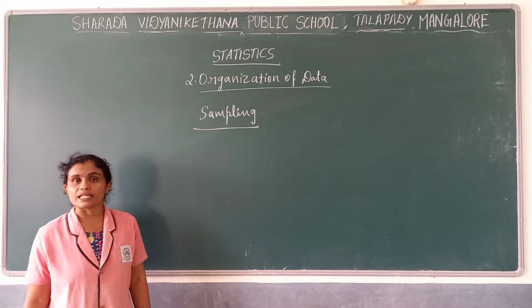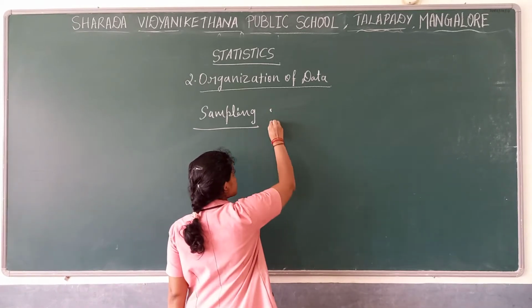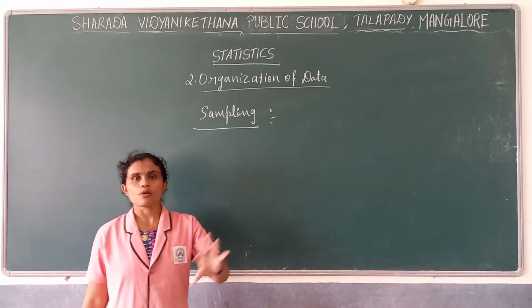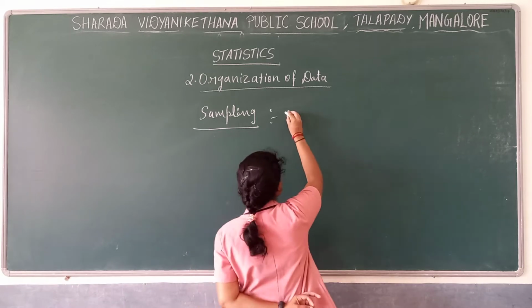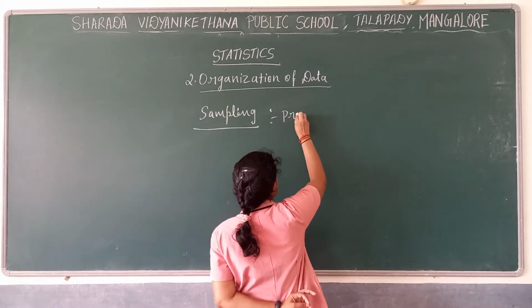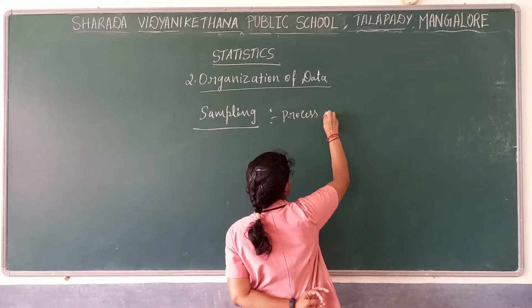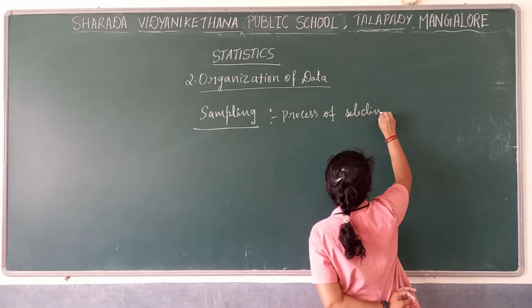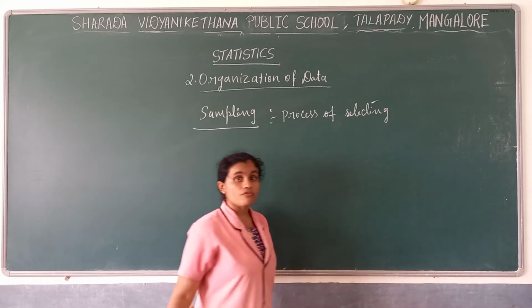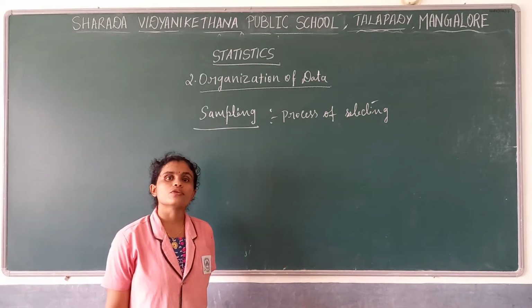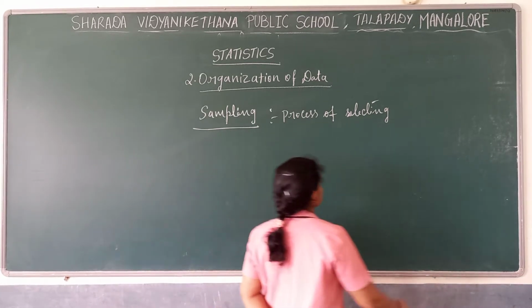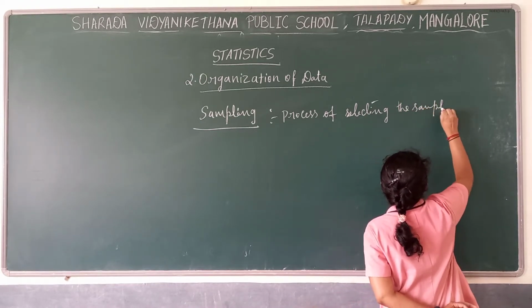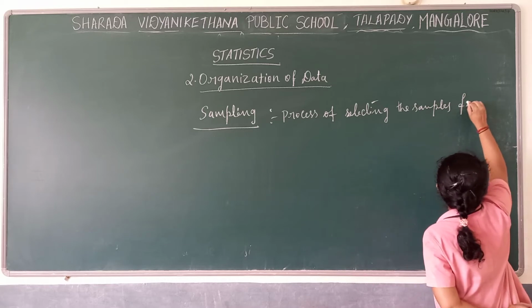Now, what is sampling? Sampling is selecting, or choosing, or extracting, samples from the population.